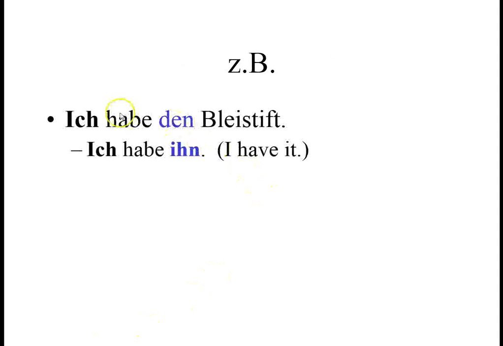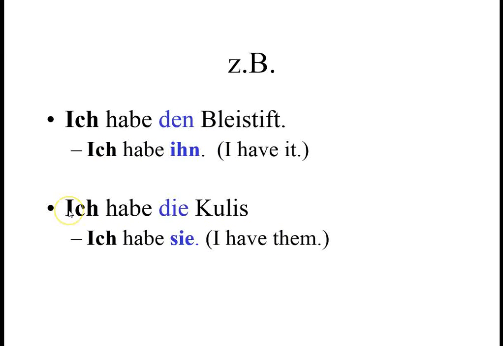Zum Beispiel, ich habe den Bleistift. I have the pencil. In German, pencil is masculine. So it's not ich habe es, it's ich habe ihn, because it's the masculine it. The same thing can hold true with plurals. Ich habe die Kulis, so I have the pens, plural. Oops, I forgot the period there. So you're not saying I have it, you're saying I have them, because it's plural. Ich habe sie.